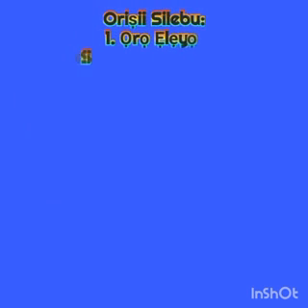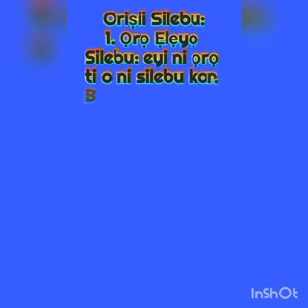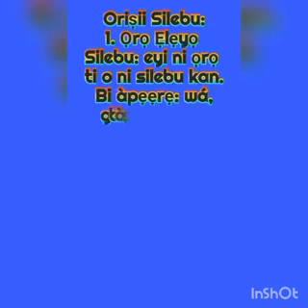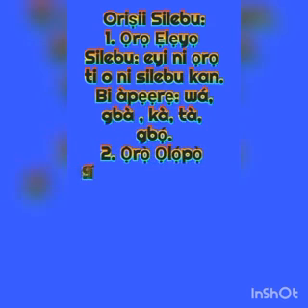Nígbà tí a bá sọ wípé sílébù, tí a bá sọ ọ̀rọ̀ bíi adé, sílébù mélòó ni a ní nínú ọ̀rọ̀ yẹn? It's as good as saying you beat the word adé. We have two syllables in the word adé. When you beat it, you have adé, adé. So ó túbọ̀ sí pé sílébù méjì ni a ní nínú ọ̀rọ̀ yẹn. Tá a bá sọ pé wá, sílébù kan ló wà nínú wá. Nígbà tí a bá ní dìde, we have two syllables in it.